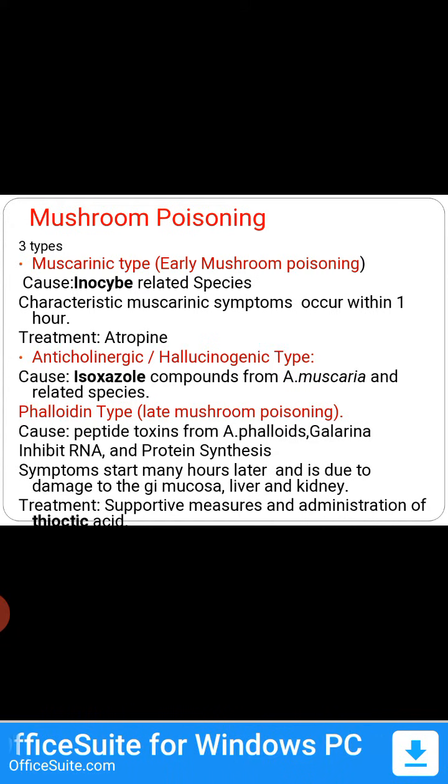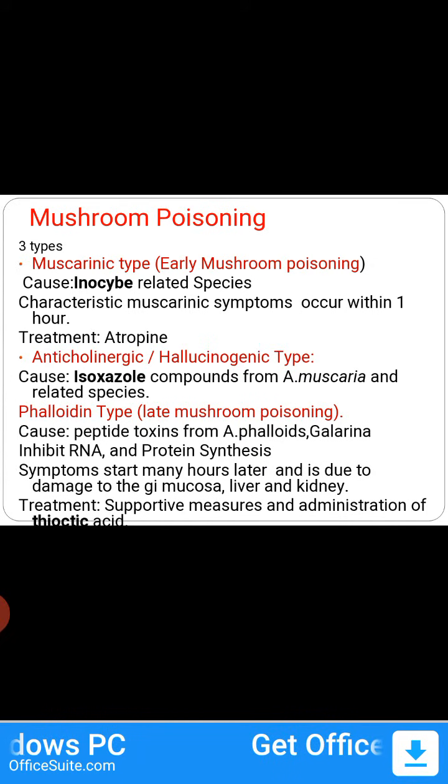Mushroom poisoning: sometimes they may ask a 5-mark question. There are 3 types of mushroom poisoning. The muscarinic type is also called early mushroom poisoning. The mushroom is Inocybe and related species. Muscarinic symptoms occur within 1 hour. See here, you'll see only muscarinic symptoms. Atropine is an anticholinergic, an antagonist of acetylcholine. It blocks the muscarinic effect, so we give atropine as the antidote here.